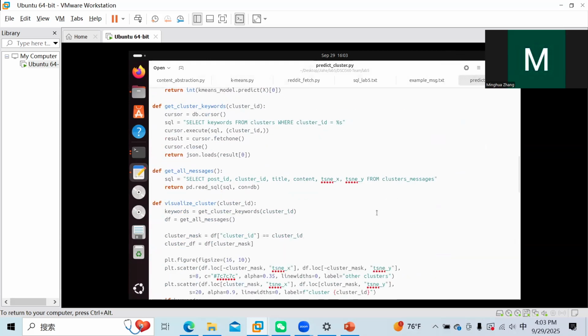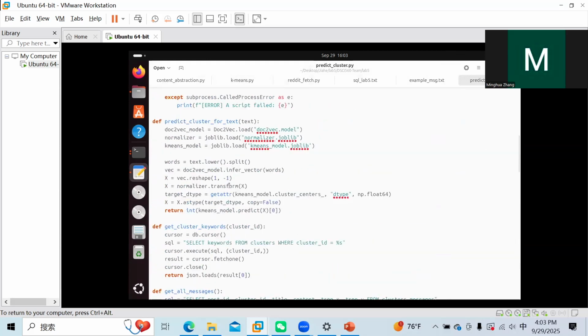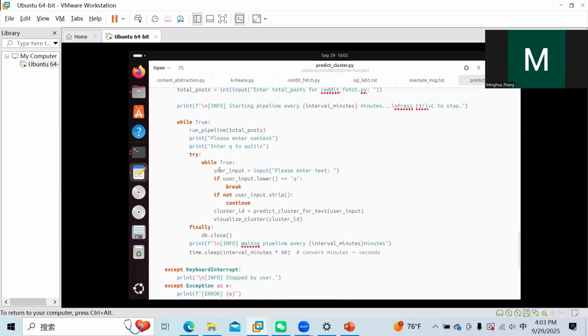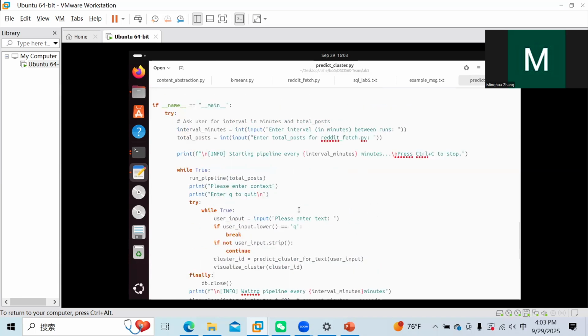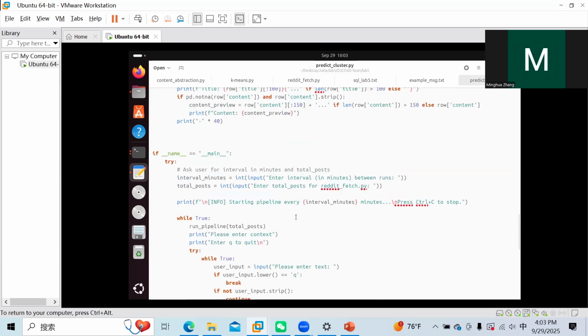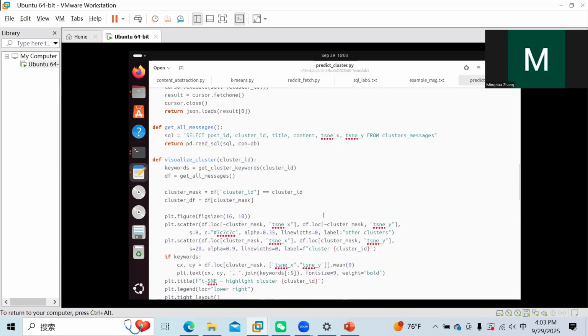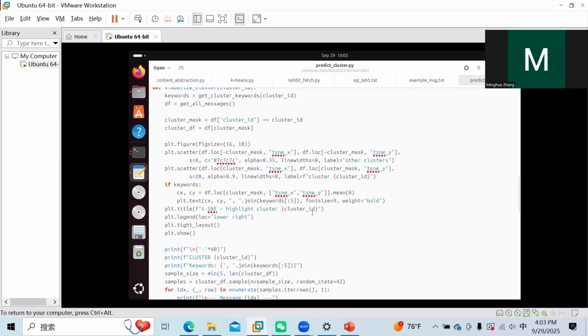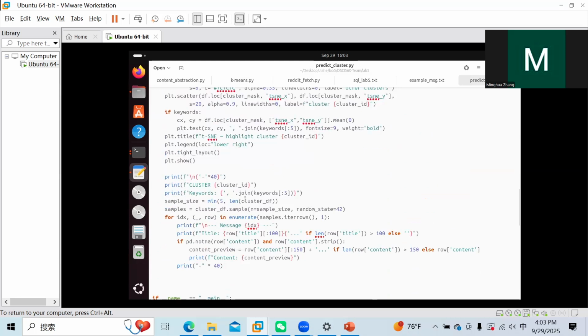And then it's the basic prediction part. Here we use a for loop, and the user can enter content and check which cluster it is in, and also show the cluster in the plot, and also print the message and the keywords from this cluster in the terminal.